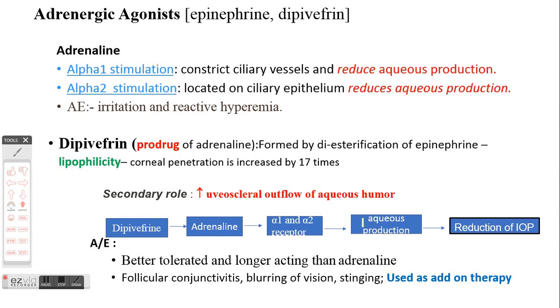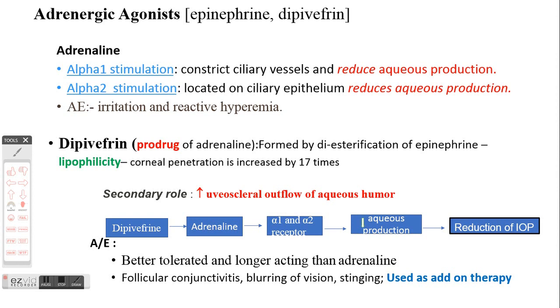Rather, what we can do is use a prodrug of adrenaline which is known as dipivefrin. Now, dipivefrin is formed by diesterification of epinephrine, and it is more lipophilic. Its corneal penetration is 17 times more than adrenaline. It reduces the aqueous production, and its secondary role is to increase the uveoscleral outflow.